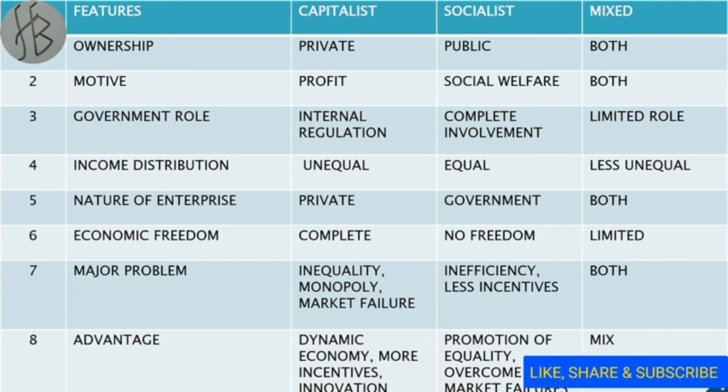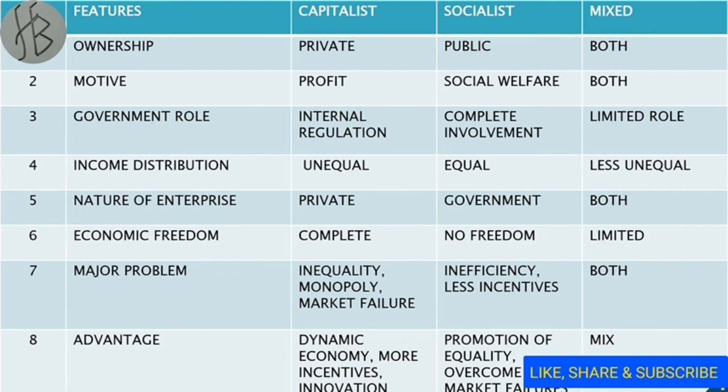Next, the nature of enterprises. In the capitalistic economy, the enterprises are in the hands of private people. In the socialist economy, they are in the hands of the government, whereas in the mixed economy, both play their important role. Then we will talk about economic freedom. In the capitalistic economy, we have complete freedom. In the socialist economy, there is a lack of freedom, or we can say there is no freedom. Whereas in the mixed economy, there is a limitation over freedom, but there exists a certain amount of freedom.